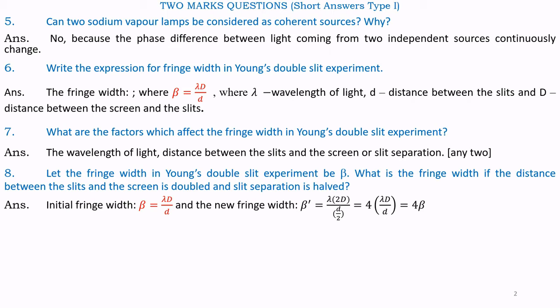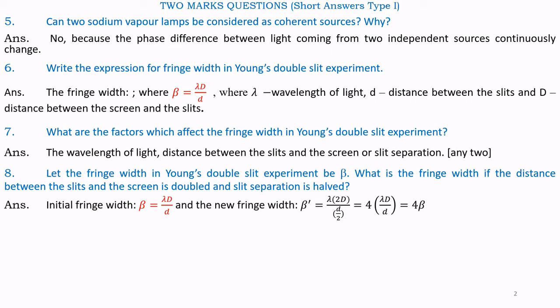When the distance between the slits and the screen is doubled and slit separation is halved, the new fringe width β' = λ(2D)/(d/2).